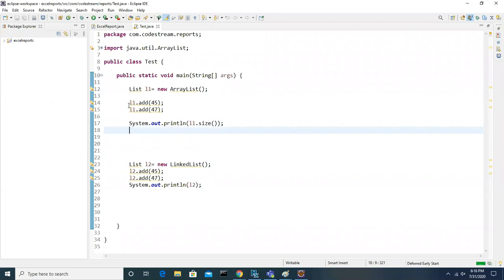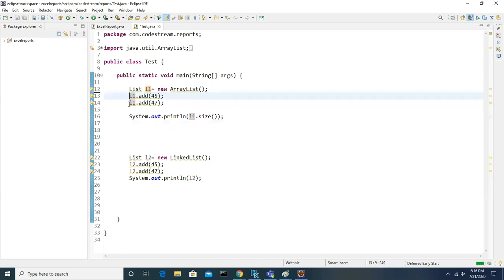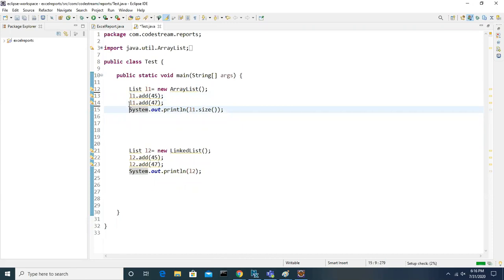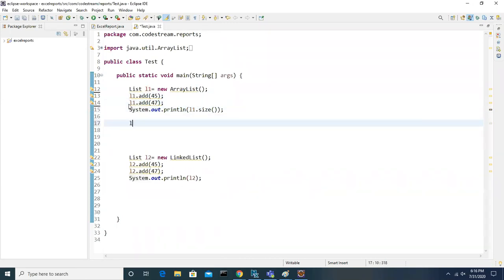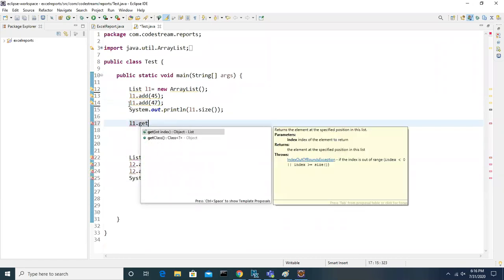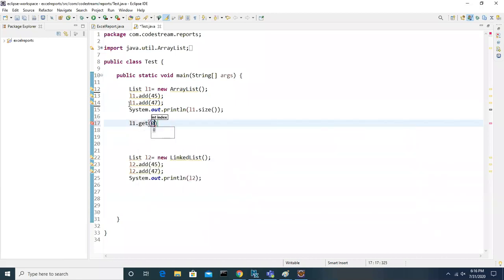So like this, we are adding elements. To get the elements, L1.get(). It is asking for an index, because it is using the dynamic array concept, right? That is what the index is for. You can directly use the 0 element. 0 means what? The 0 index element.